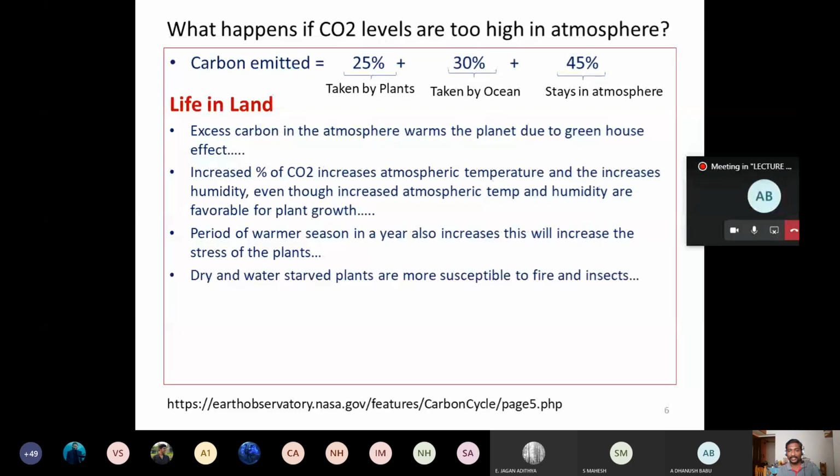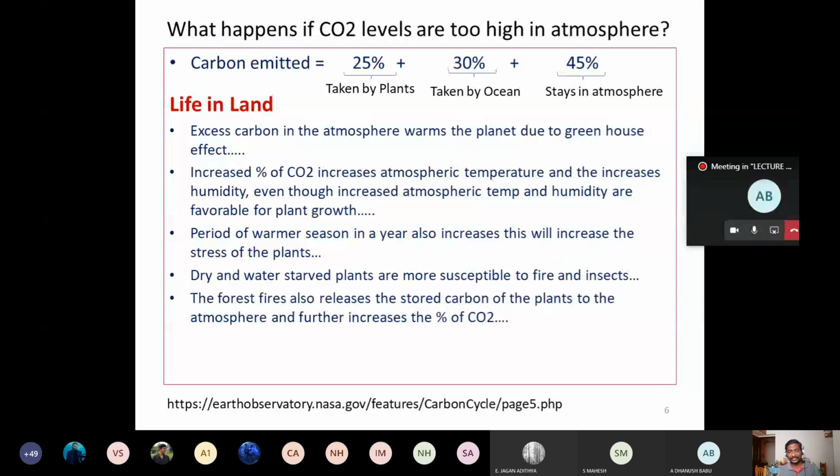So dry and water-starved plants are more susceptible to fire. The forest fire is because of the dry plants. If it is very dry and the summer season is too long, then during the summer season we will have forest fires. And the agricultural plants are also going to be affected by insects, especially during the summer period. Okay, and as a result of the forest fire, a lot of CO2 is also going to be emitted into the atmosphere. And when this CO2 is emitted, the temperature of the earth is going to increase, and global warming is going to occur. As a result, the glaciers are going to melt, and the mean sea water level is going to increase.